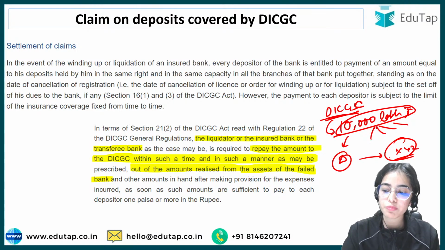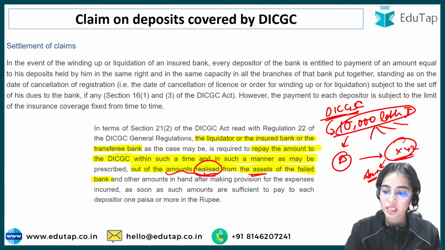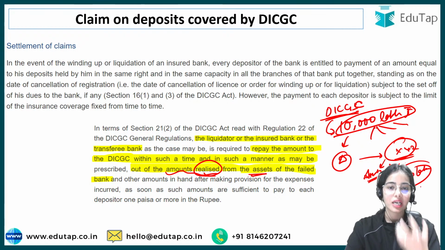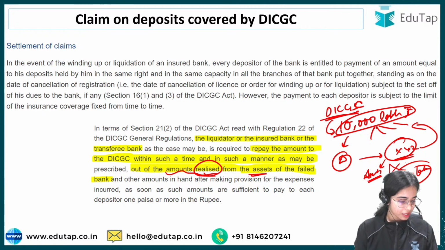So now when the assets of this bank are being sold, then from the amount realized, let's say 7,000 lakh rupees has been realized from selling the assets, that has to be transferred to the DICGC. Okay, I hope this is clear.